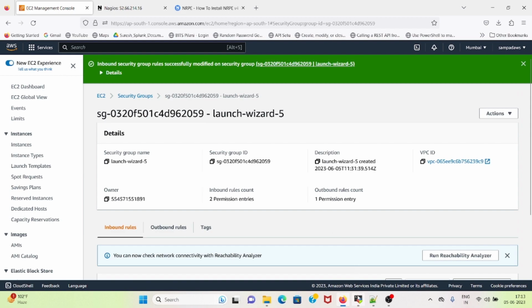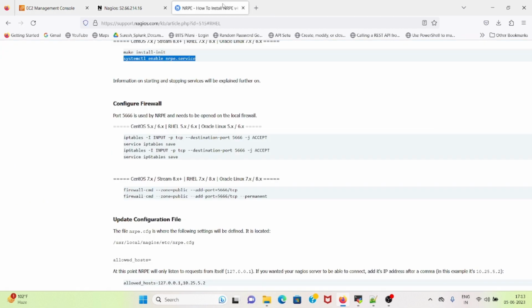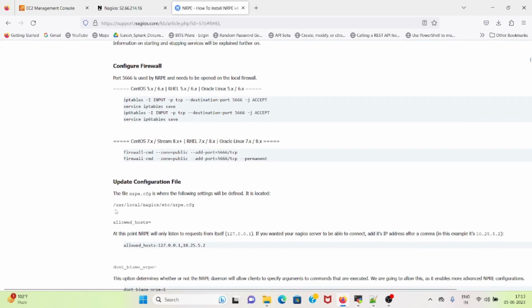Once it's done, I will go back to my console and I will update the configuration file, that is the nrpe.cfg.